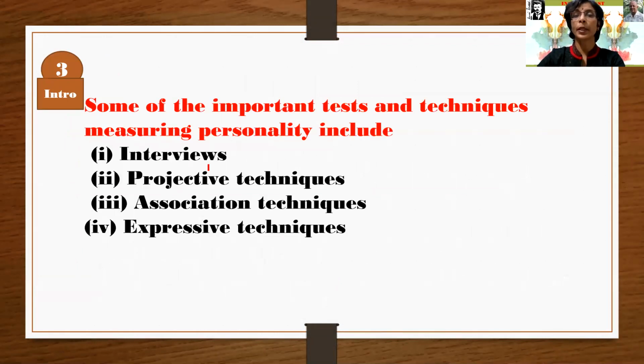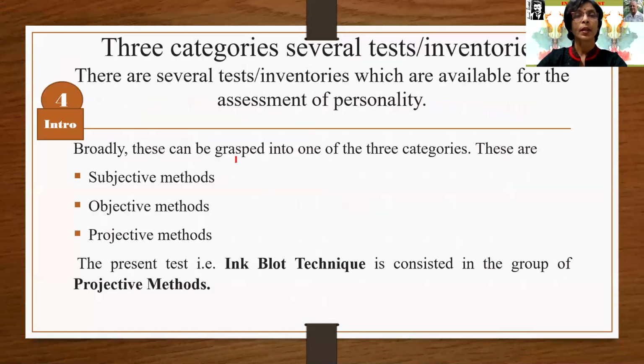Again, some of the important tests and techniques for measuring personality are available to us while assessing personality. One is interviews, second projective techniques, third association techniques, and fourth expressive techniques.